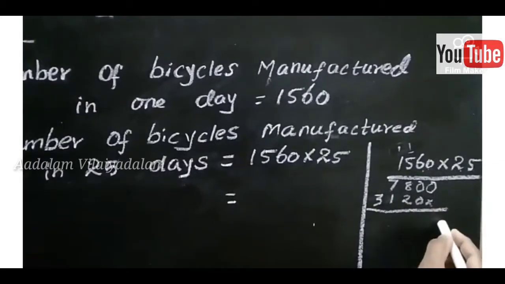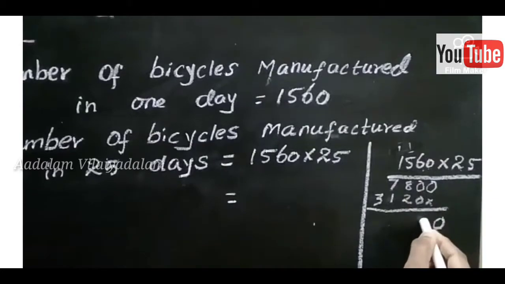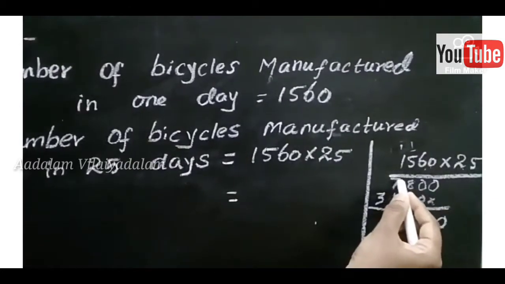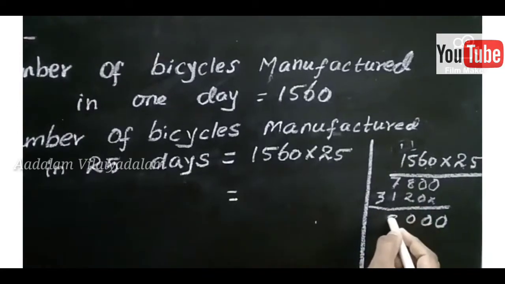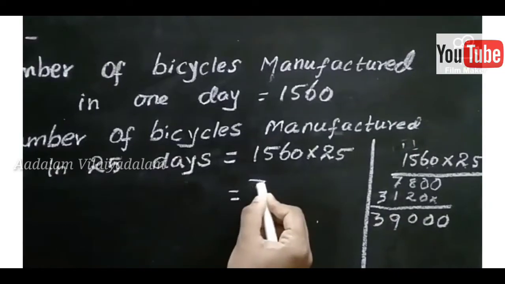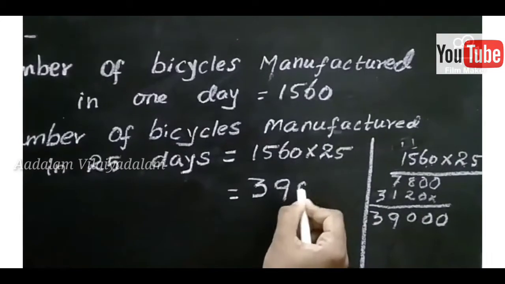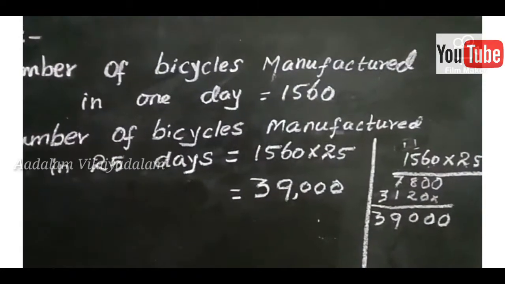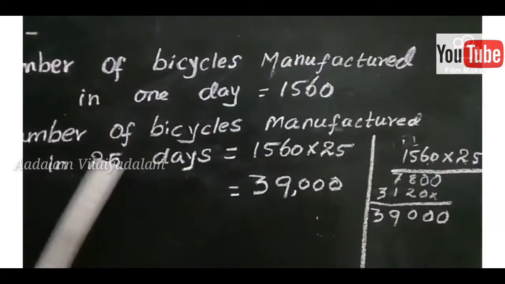Now add the numbers. 0. Again 0. So 8 plus 2, 10. Balance 1. So 7 plus 1, 8. 8 plus 1, 9. So 3. So what is the answer? So 39,000 cycles were manufactured in 25 days.